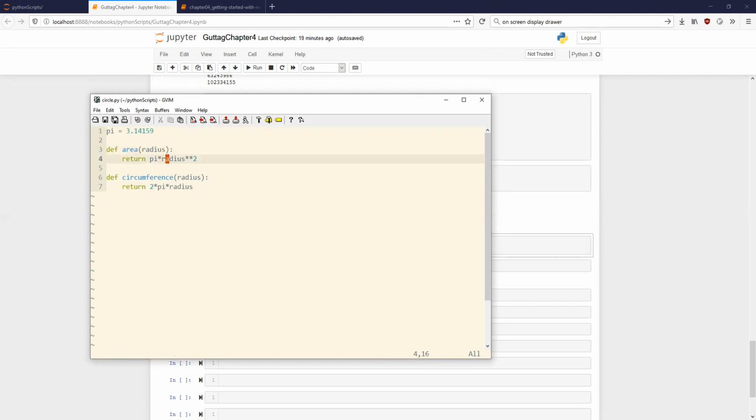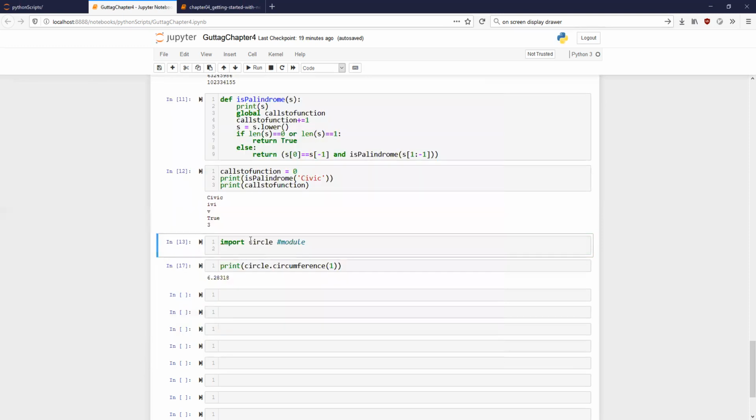Sir, here it is written circle.py format. Can we write in txt format? Will that also be considered? No, it won't work. It has to be a Python file extension. Obviously, it is not going to accept that, because whenever you say import circle, it looks for a file with the name circle.py automatically. Circle.txt is a completely separate file from circle.py, for the operating system as well as for your Python interpreter.